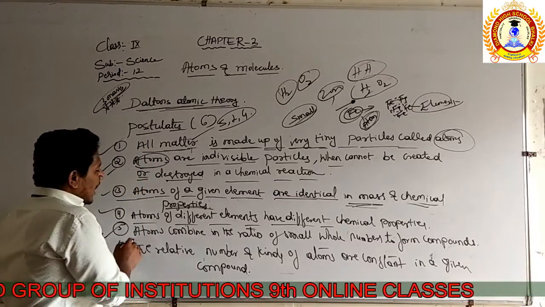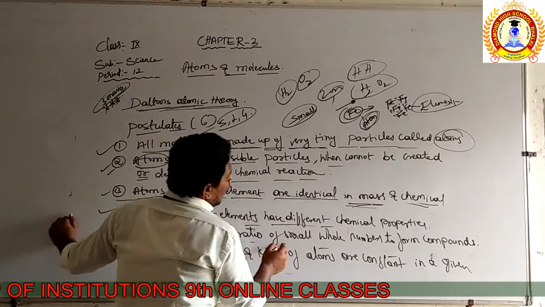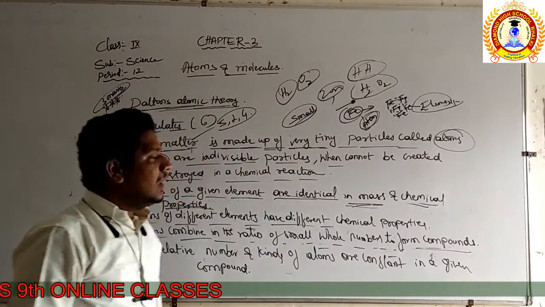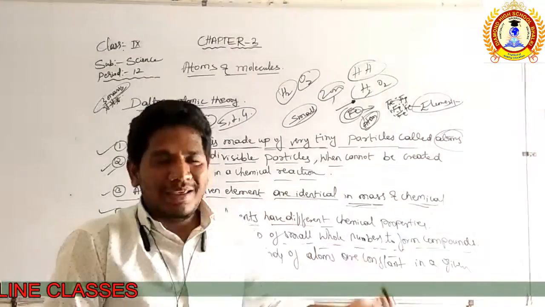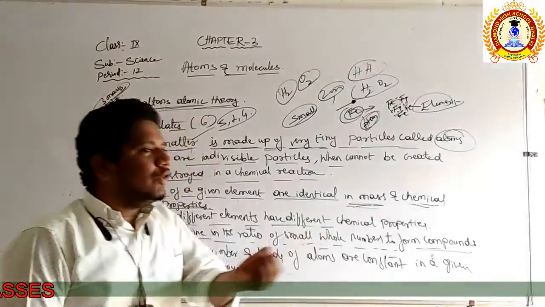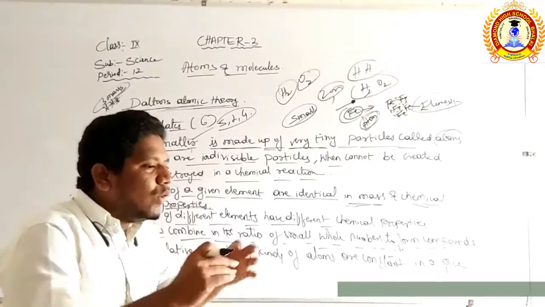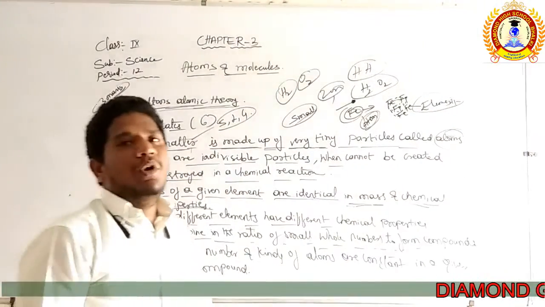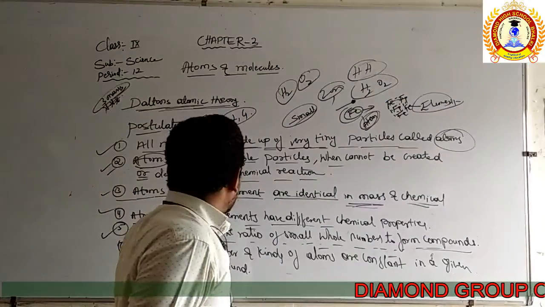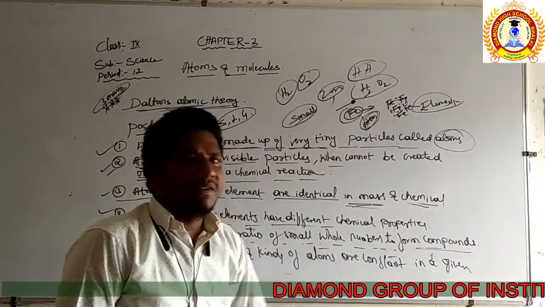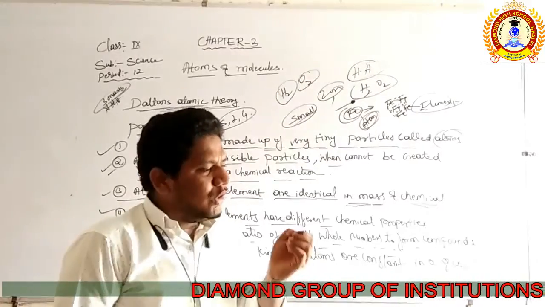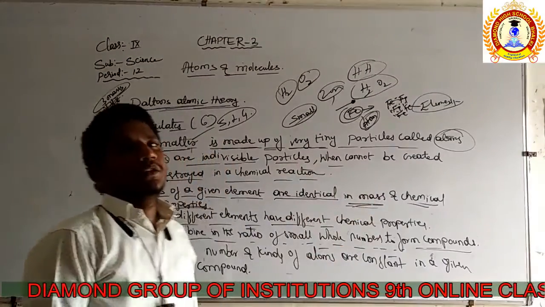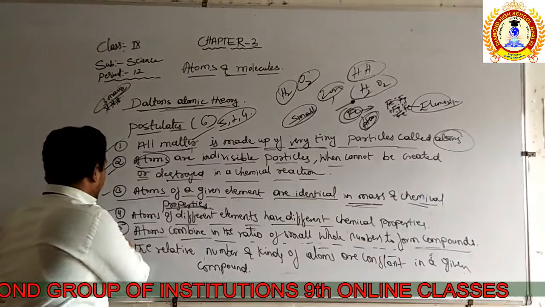The fifth postulate: atoms combine in the ratio of small whole numbers to form a compound. Atoms combine in small whole numbers to make a bigger thing, and that is a compound. So that is the fifth postulate.